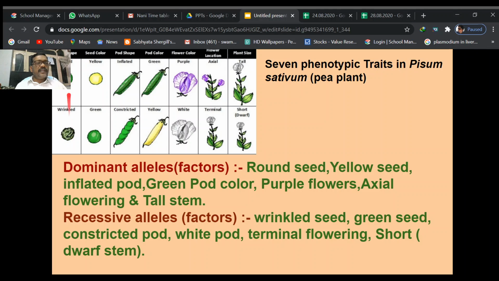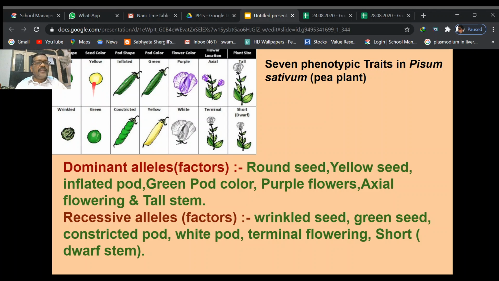These 2 alleles are present on the 2 chromosomes at the same locus. We know that alleles means 2 genes which are located on the 2 chromosomes at the same locus and which can determine the same character. Those are called the alleles. So these 2 are alleles which can determine one character, that is the shape of the seed.